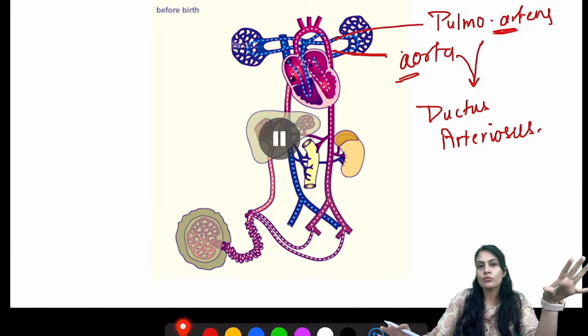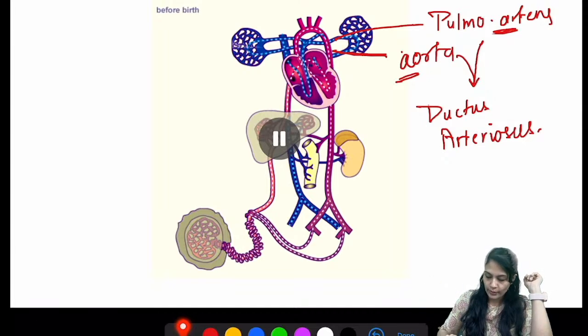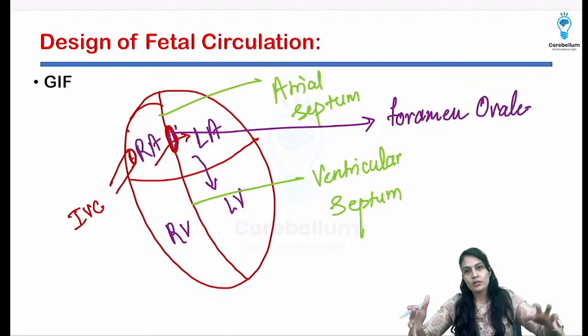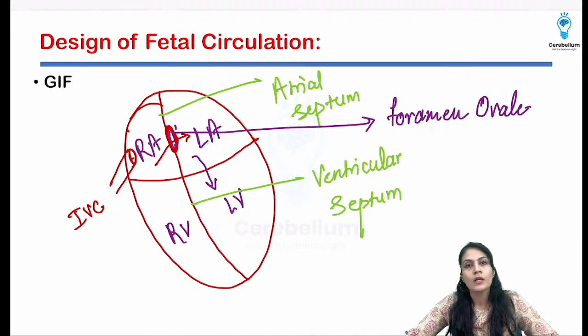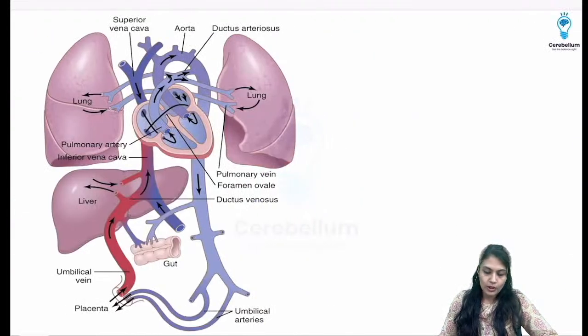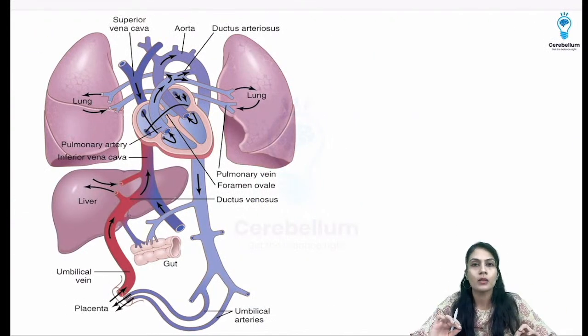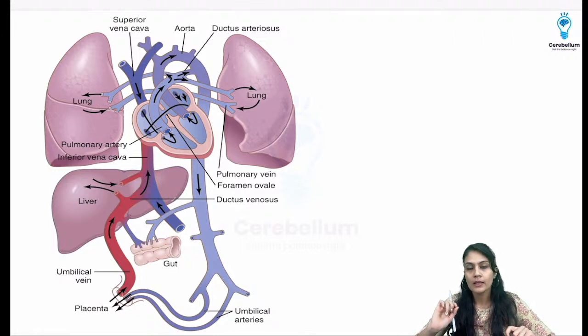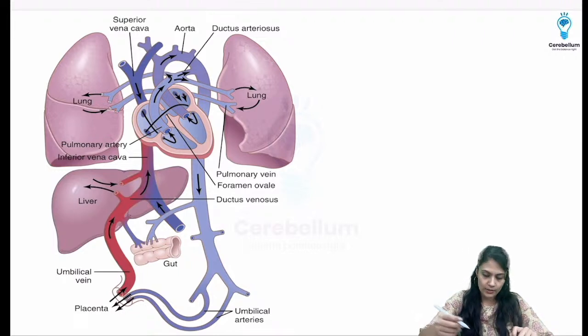If you understood these 3 things, you are almost sorted about the fetal circulation. Let's say fetal circulation comes for 4 or 6 marks, definitely you are going to get half of it. Okay, so 3 things which are different. This is the diagram. I am quoting it, that it is from Guyton itself directly, international edition. So see over here, the diagram is clearly telling you what is happening.